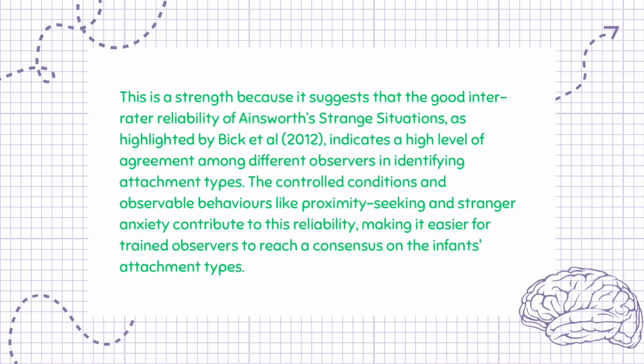This is a strength because it suggests that the good inter-rater reliability of Ainsworth's strange situation, as highlighted by Bick et al., 2012, indicates a high level of agreement among different observers in identifying attachment types. The controlled conditions and observable behaviors like proximity seeking and stranger anxiety contribute to this reliability, making it easier for trained observers to reach a consensus on the infant's attachment types.